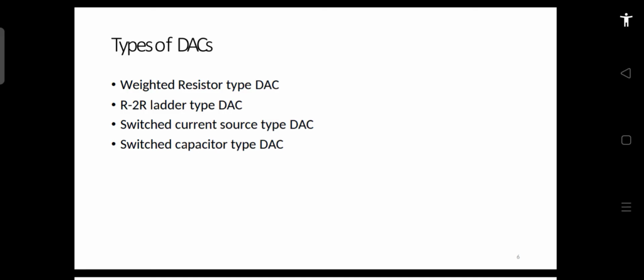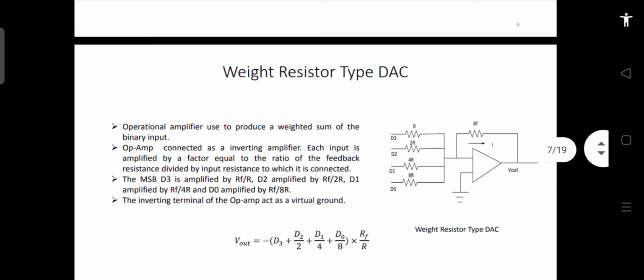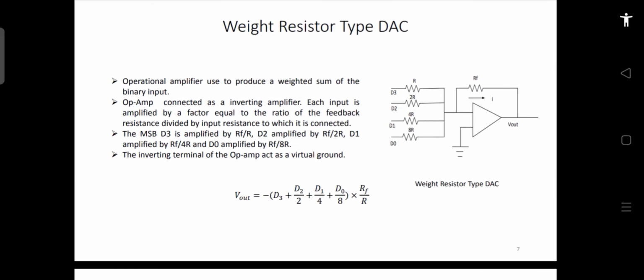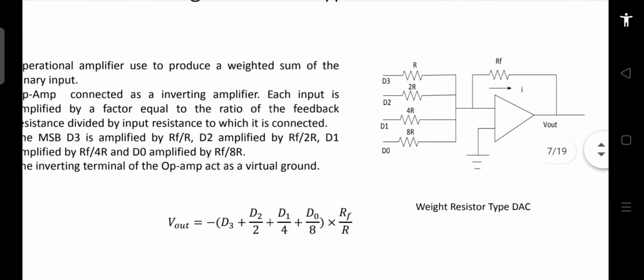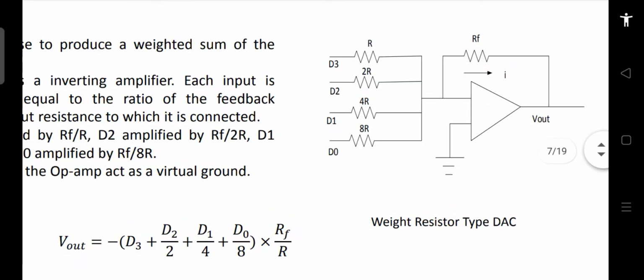First we will discuss the basic weighted resistor type DAC, and then what the problems with this are, how to modify it, and what modifications are done. With the modifications we will see the updated versions: the R2R ladder and the switched current source type DACs. So let's move on to the weighted resistor type DAC. It looks something like this. This is the circuit diagram for your weighted resistor type DAC. You can see that this resistor, we have taken an example with this.